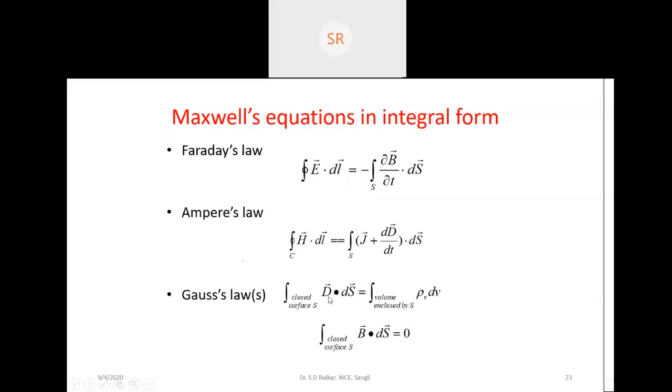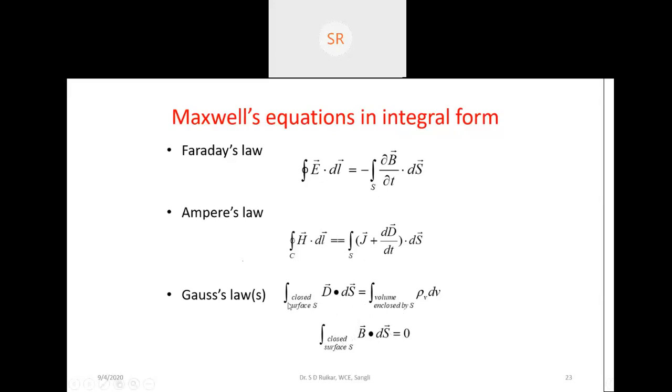D dot ds equals rho dv, this is about Gauss's law. B dot ds, because it is a surface, a particular area is considered a closed surface. That's why people have used the closed surface word. So we can consider that B dot ds is equal to 0. Why is it 0? Because the magnetic field is moving in a closed path, so it emanates from the same path and terminates at the same point. It is a circular one, so the starting point and end point are the same. That's why it is 0.